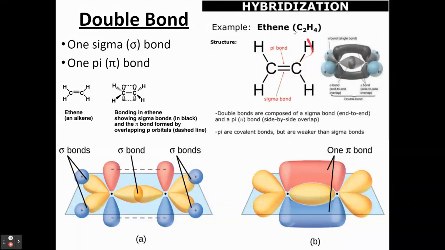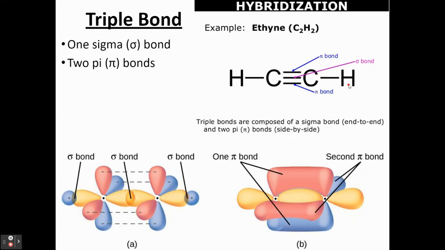It would be good for you to know how to draw this and also how to represent it here. Can you draw this and label what the different parts are, where the pi bonds are? If you can do that, that's a good first step to understanding how to do the hybridization process with multiple bonds. Here's our triple bond, just to show you what that looks like in an image.